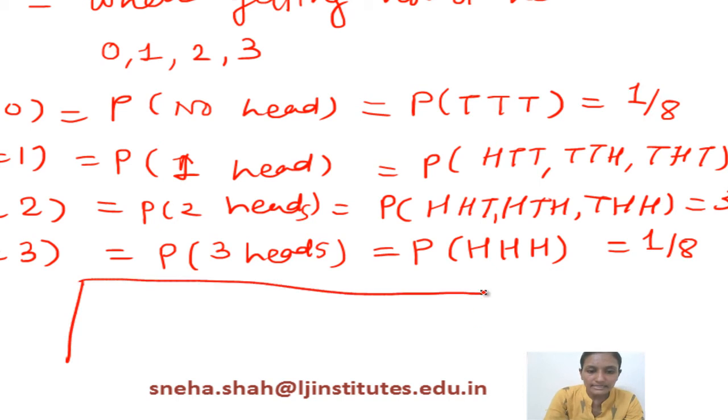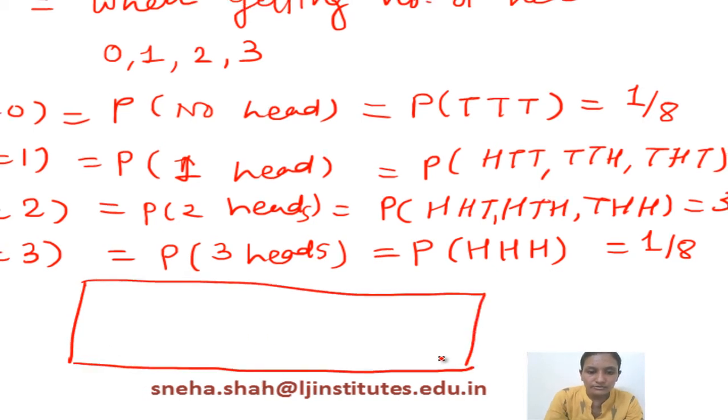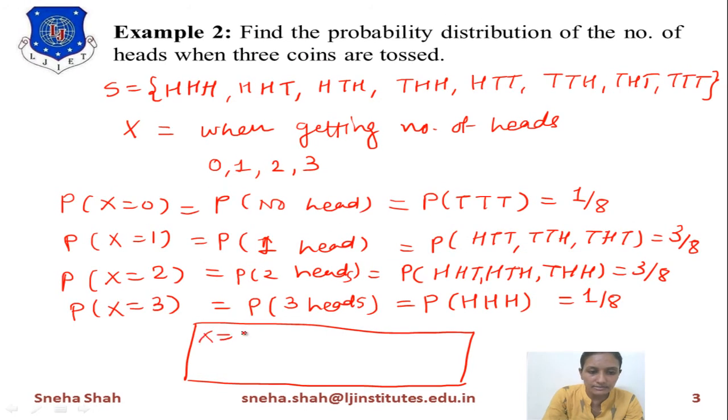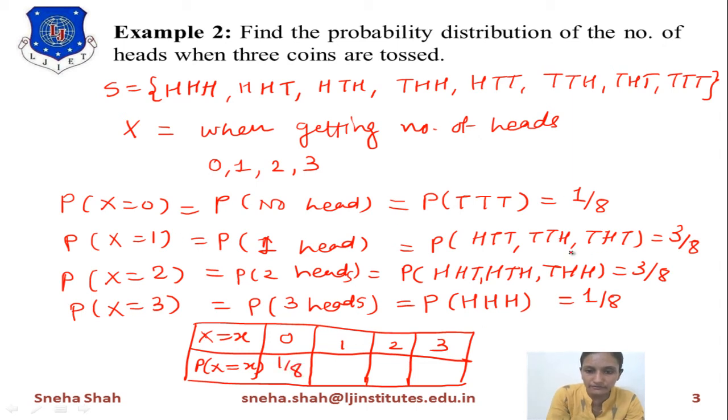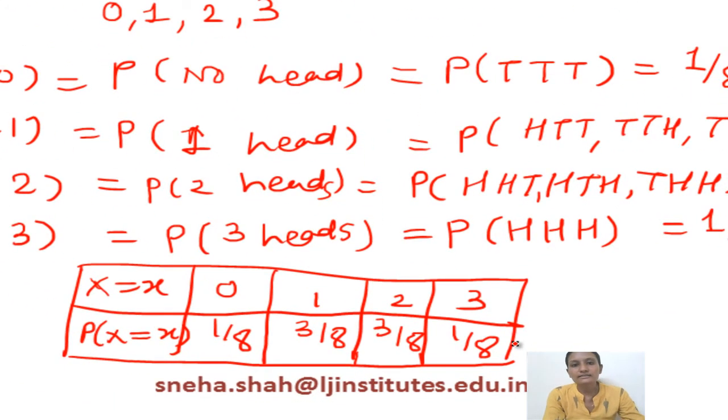Now we will represent it in tabular form. So we will start over here with x equals x, and we will write probability of x equals x. Now x has possibilities 0, 1, 2, 3, so we will start from 0, 1, 2 and 3. Now for 0 the probability is 1 by 8, so we will write down 1 by 8. For 1 its value equals 3 by 8. For 2 its value equals 3 by 8. And for 3 its value is 1 by 8. So this is your final probability distribution.